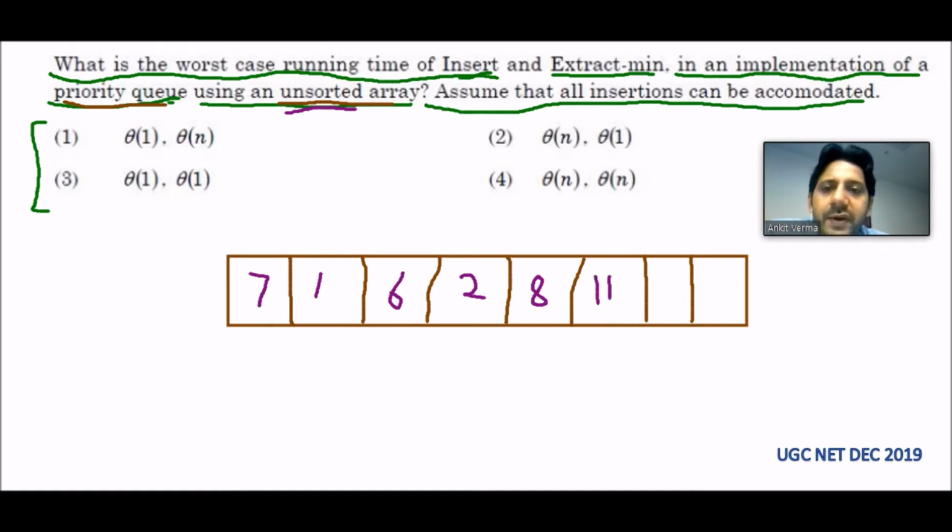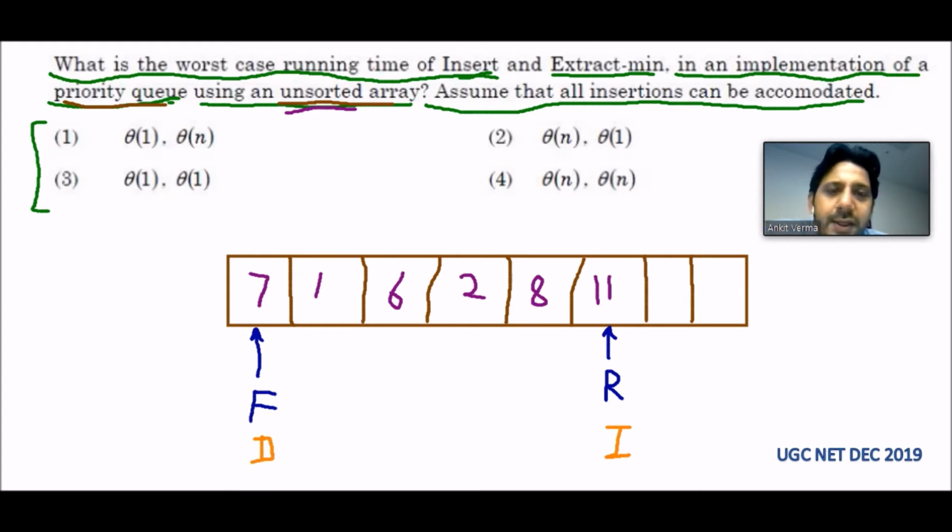Now all of you are aware that in a queue data structure, there are two pointers. One is rear, which represents the last element, and one is front, which represents the first element of the queue. The insertion in the queue always takes place from the rear end, and deletion in the queue always takes place from the front.